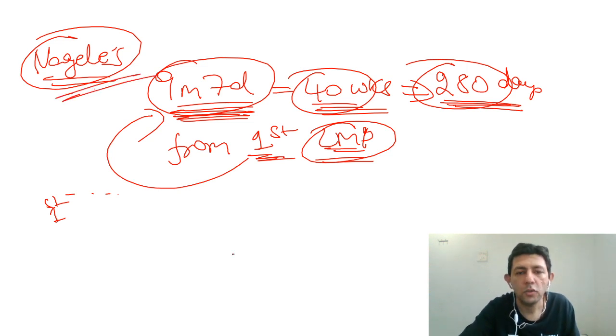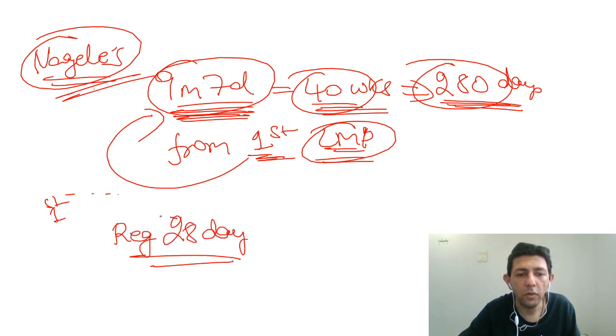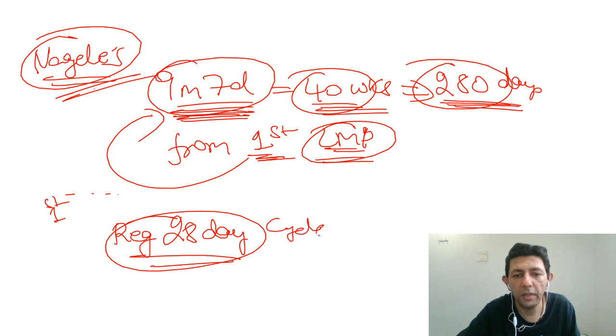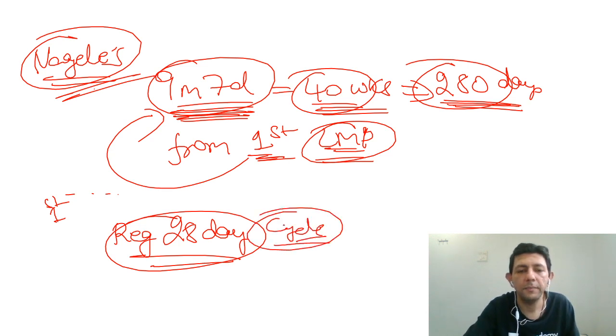Very important. So now things become very easy. And before I proceed further, remember that this formula, 9 months 7 days, is applicable when the patient has got a regular 28-day cycle. When the patient has got a regular 28-day cycle, this is the time when this formula is applicable and useful.